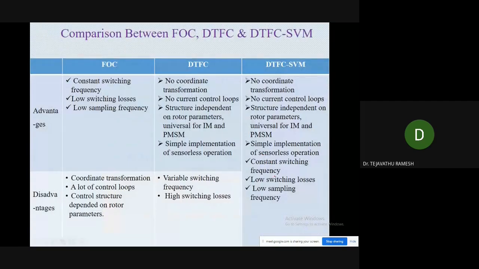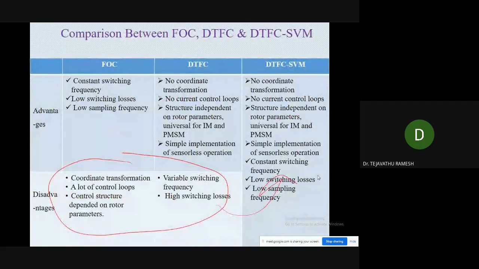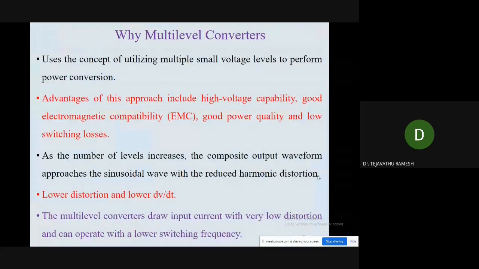Here the advantages of the field oriented control method, the direct torque and flux control method, and DTC with space vector modulation are given. Whatever drawbacks or disadvantages are available in FOC and DTFC are rectified using DTC with space vector modulation. Why are multi-level inverters required? As I said, the first point is getting a low THD percentage. That is one advantage.